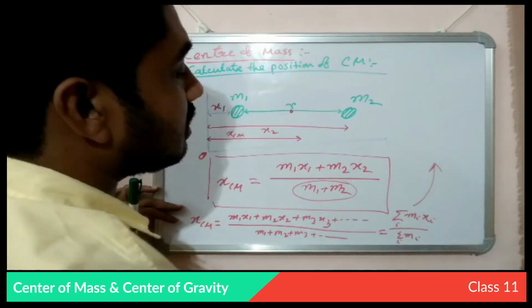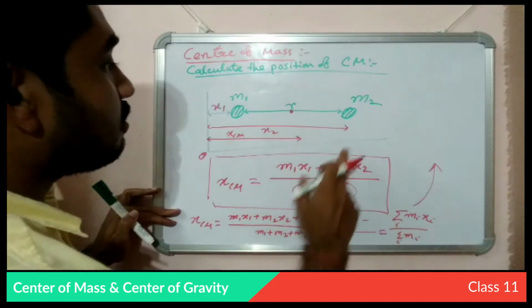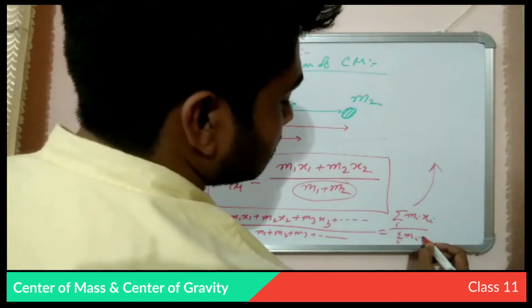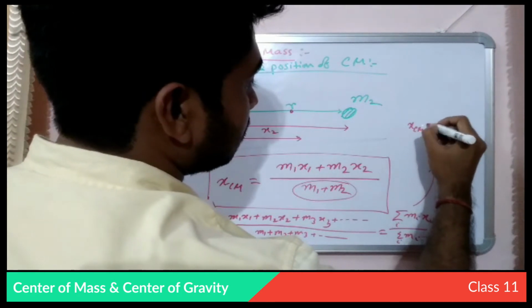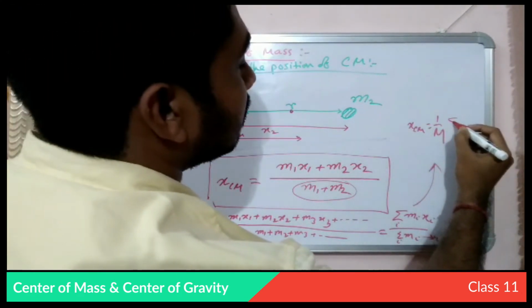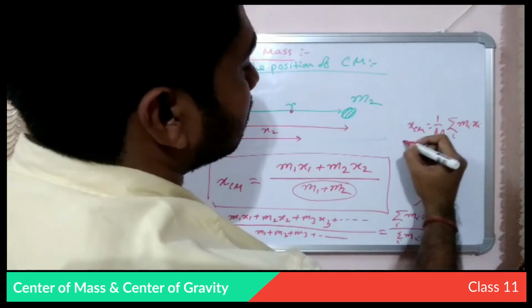The summation of mi is the total mass of the body, so total mass is M. So the center of mass of the body is 1 by M, that is the mass of the total body, into summation of mi xi.